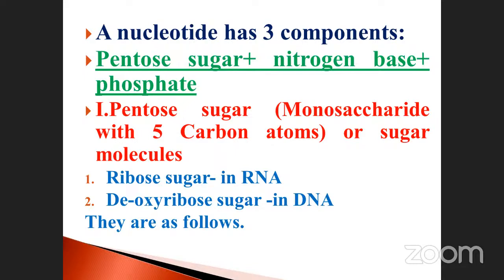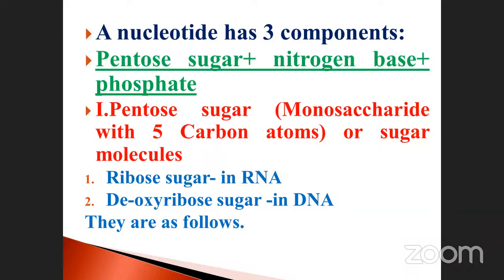What are the 3 components present in it? First one is pentose sugar. Pentose sugar is also deoxyribose, and also called ribose sugar. What is my nucleotide? A nucleotide consists of 3 components: the pentose sugar, nitrogen base, and phosphate. The pentose sugar, if it is DNA, is deoxyribose. If it is RNA, it is ribose sugar.